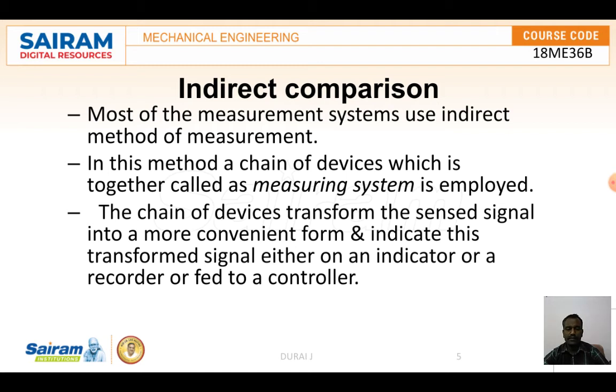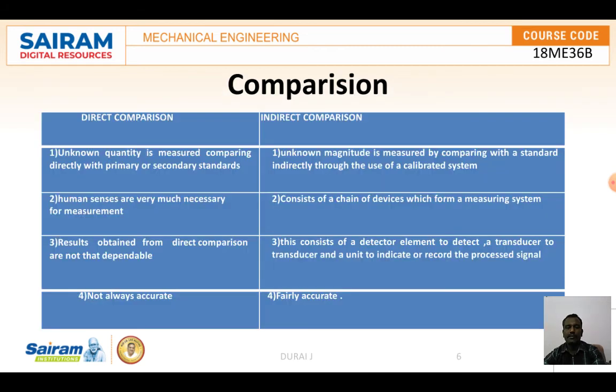The input is detected by some device, and the output is shown by electrical devices. From the electrical signals we get the output, which is displayed in digital form. That is called indirect comparison.